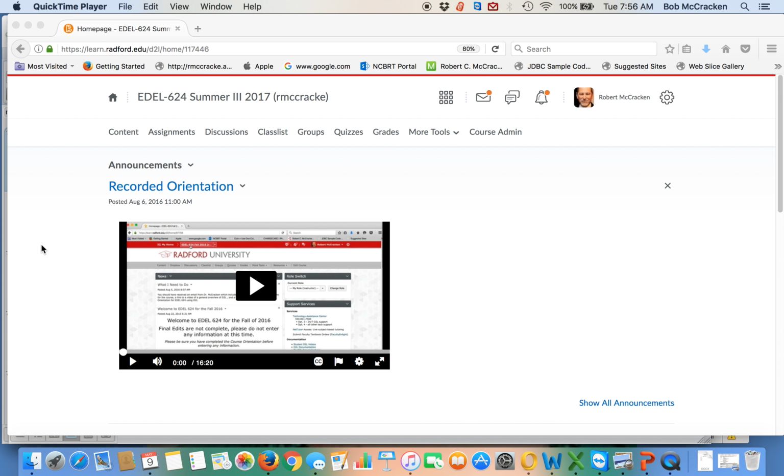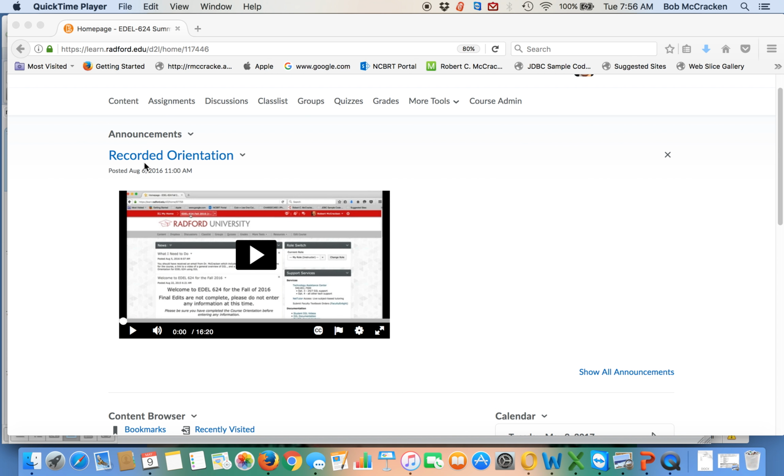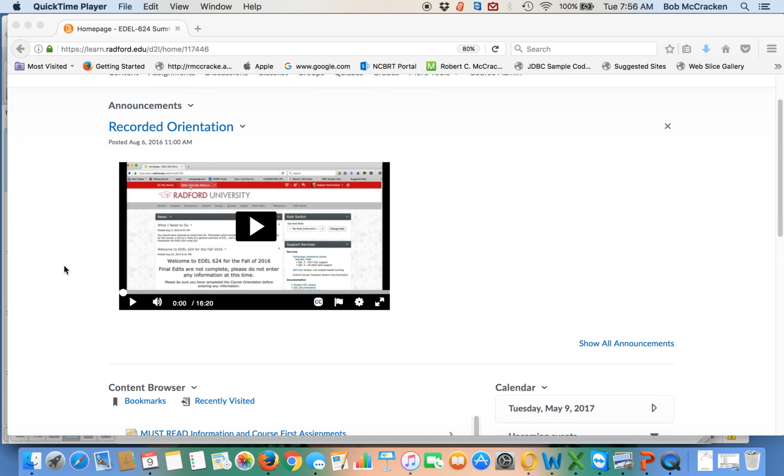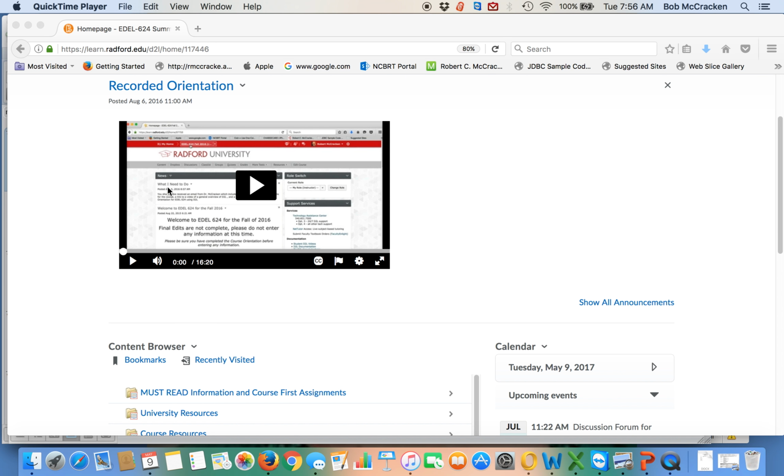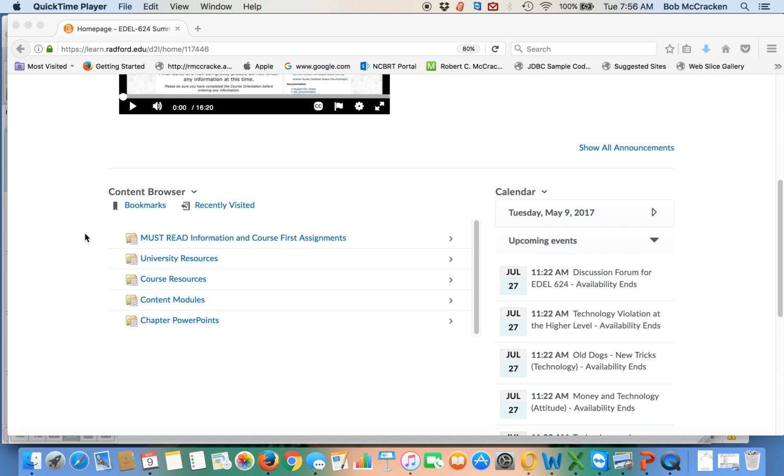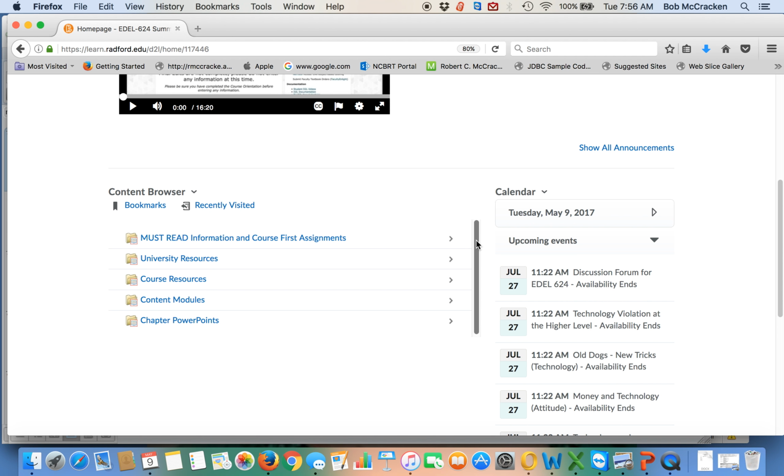D2L will look somewhat similar. You will have announcements listed here, and these obviously will change. The recording that I'm making now will be posted here, and then you'll see your content browser, which is typical to the old version of D2L. In the content browser, and as you open it up, be sure to notice this slide bar here so that you don't miss anything that might be hidden by a listing further than the 4 or 5 that are showing. Again, this is your content browser that you're familiar with, and for this course, these are your content folders.